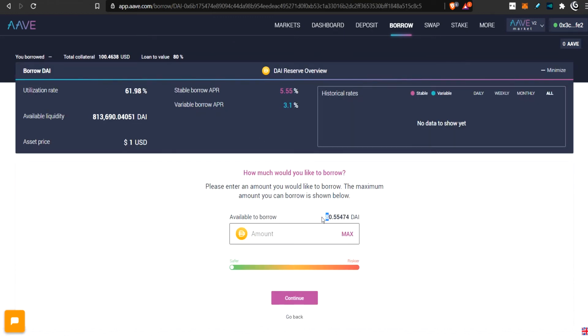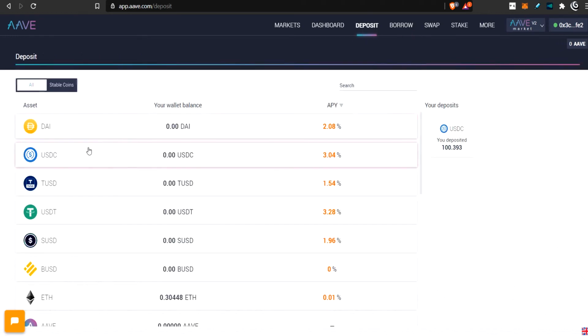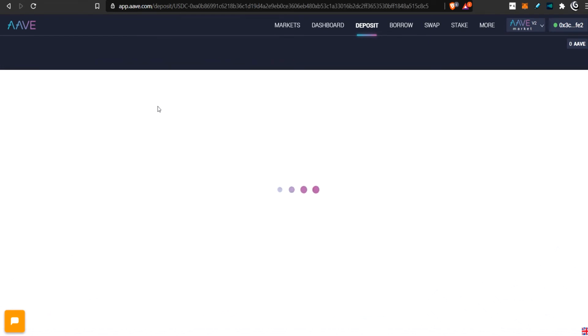I could send this credit, this ability to borrow $80, to another wallet, okay? Now, if I sent that to the other wallet, then when they actually borrow the DAI, the token that signifies this debt goes back to the first wallet, the wallet that actually deposited the USDC. I hope that makes sense.